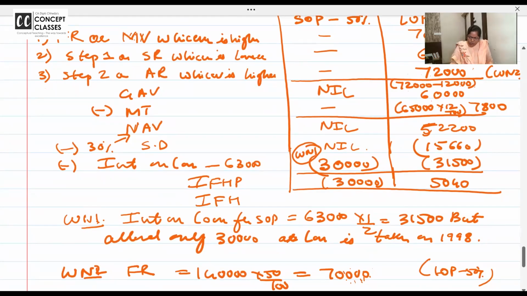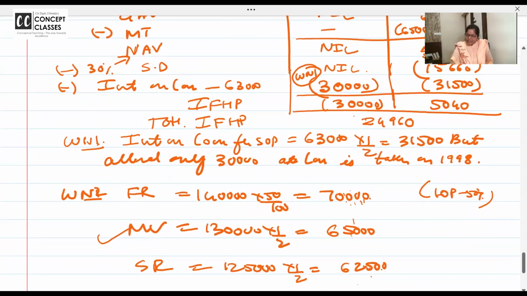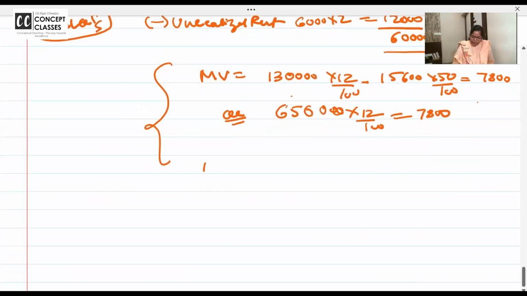What is your total house property income? Here there is a loss. Here there is an income. Can you set off? Yes, you can set off, and it is 24,960. And in this problem, suppose they have given you, I hope you are getting this, this loss, this income you can set off, and your loss comes down to 24,960.